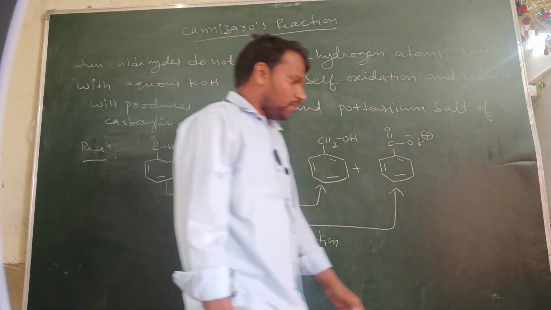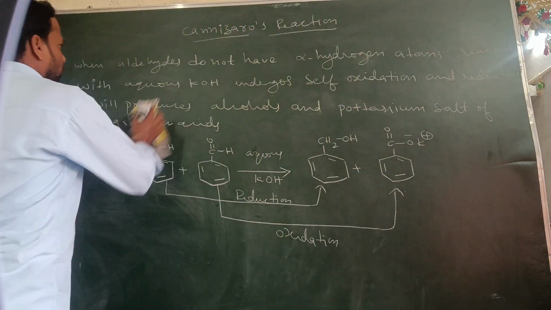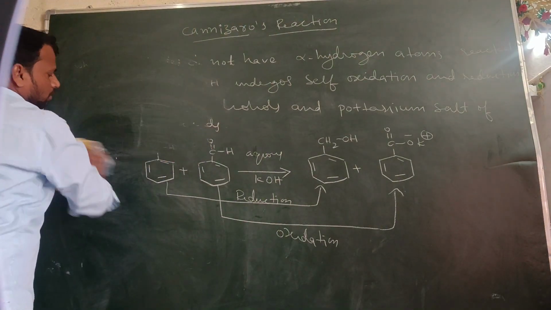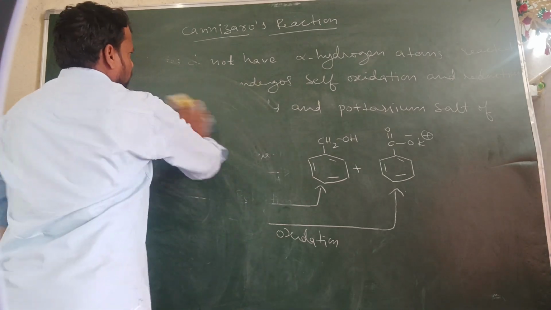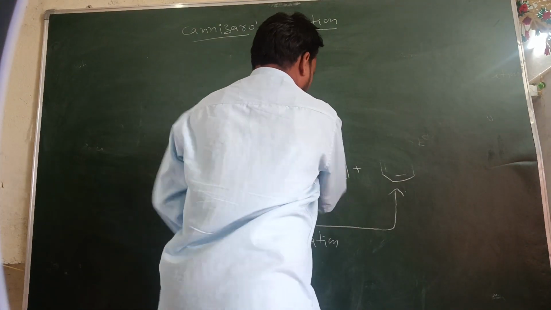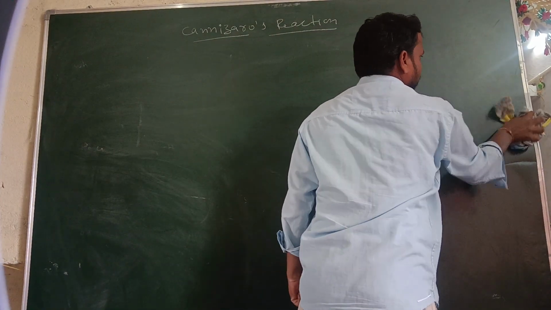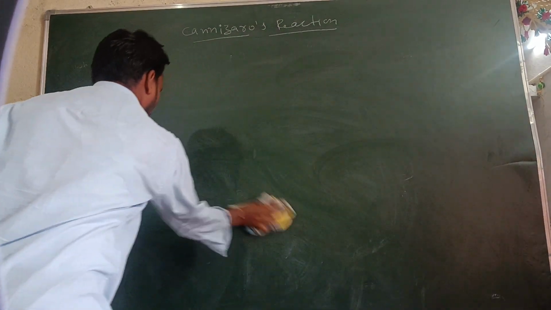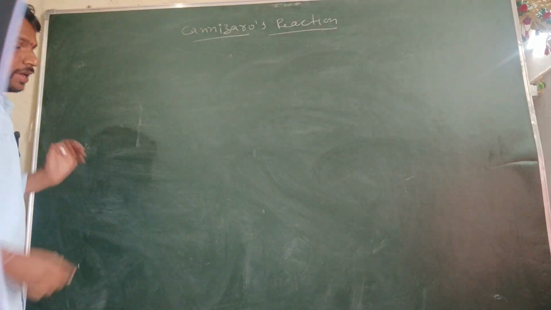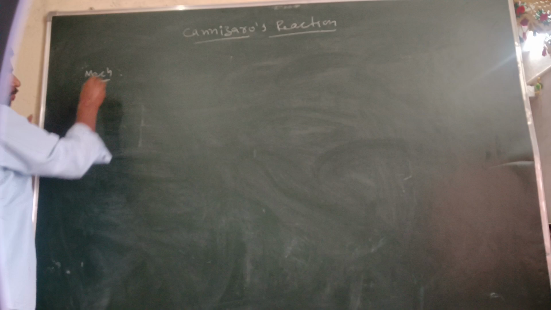Let me write the mechanism of Cannizzaro's reaction clearly on the board. So what is the mechanism?